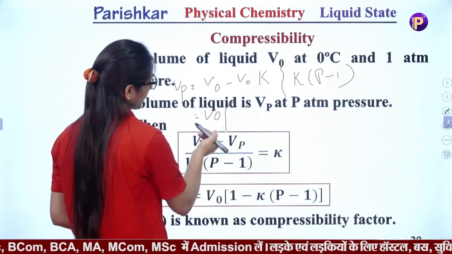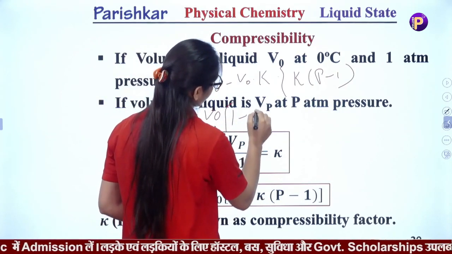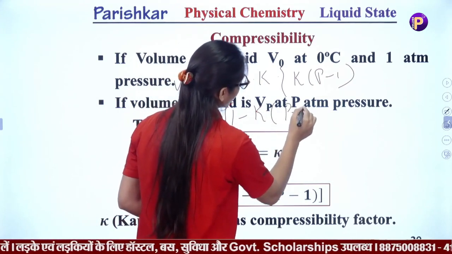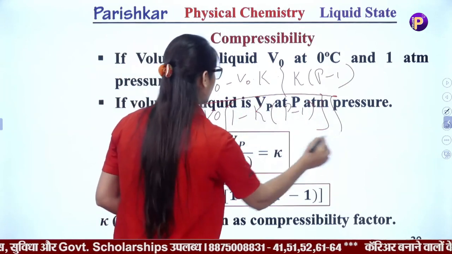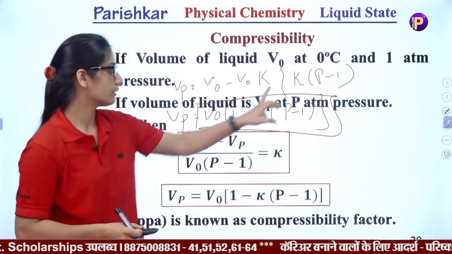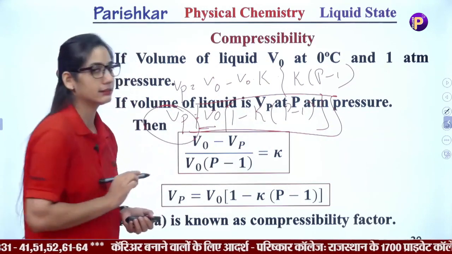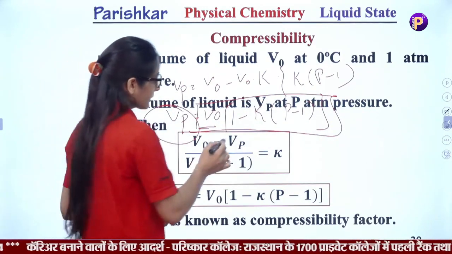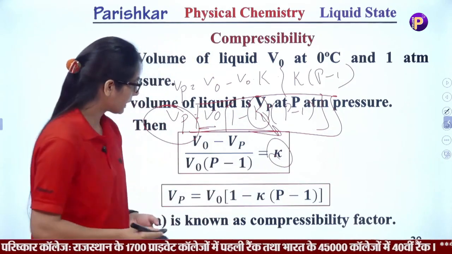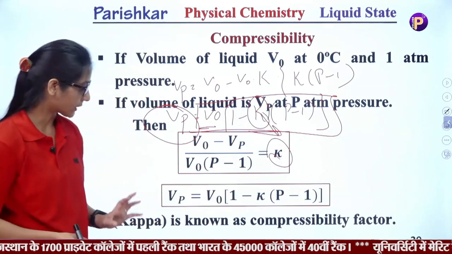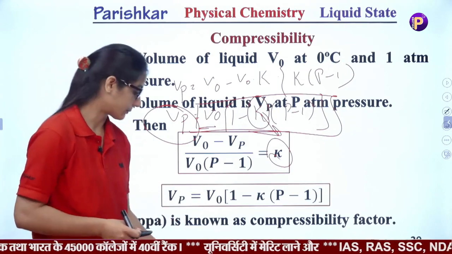Taking V naught outside, we get Vp equal to V naught times (1 minus K into (P minus 1)), that is the reduced volume at pressure P. This K denotes the compressibility factor. Okay students, I hope you get what compressibility is and how we define it.